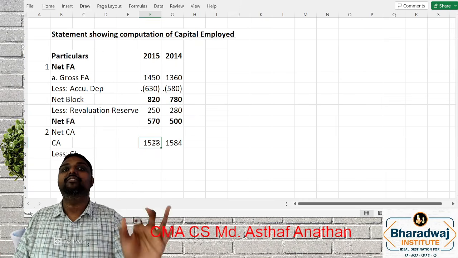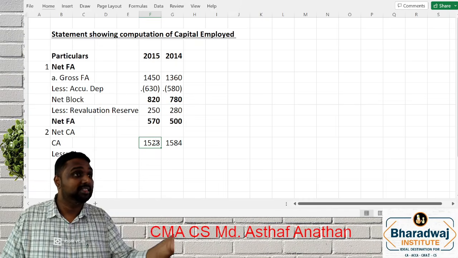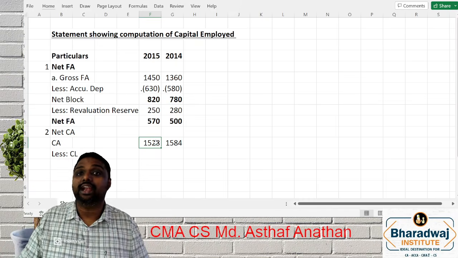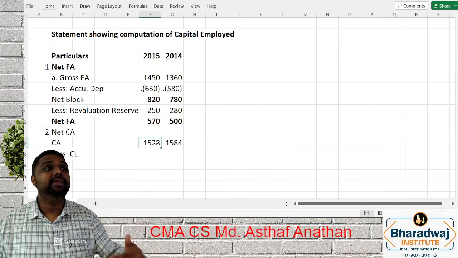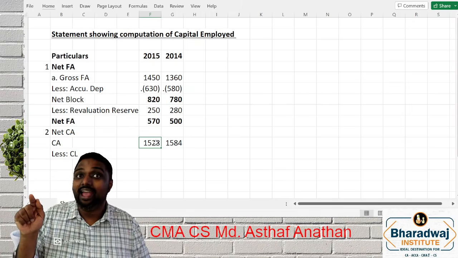But in the general way, advance for equipment we won't consider, though it will be shown as a current asset. Why is it shown as a current asset? Because you will buy the equipment within 12 months. That is the reason it is considered as a current asset.